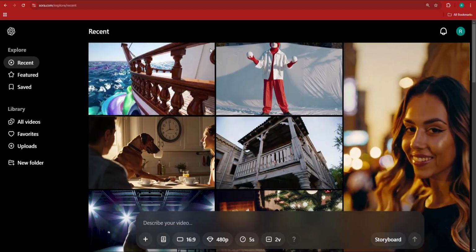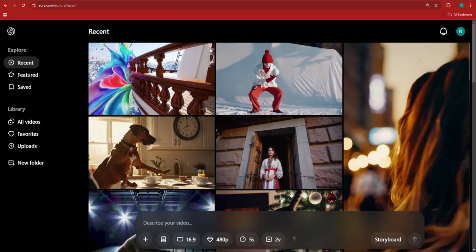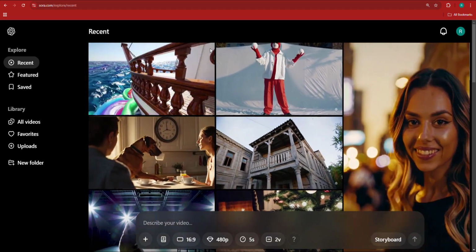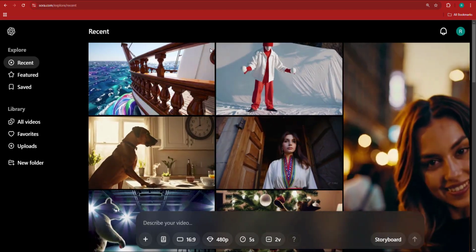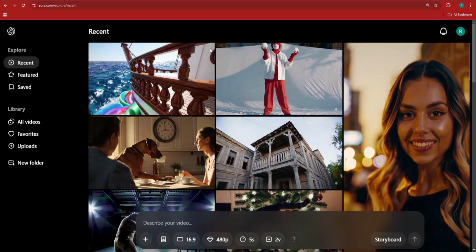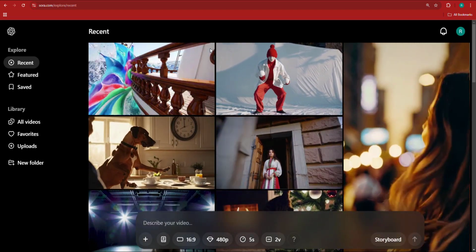Now, here is the Sora AI interface, which looks really close to ChatGPT. I'm using the dark mode, and the good thing is that if you have a ChatGPT plan, in my case the Plus plan, which is only $20, you can use Sora AI.